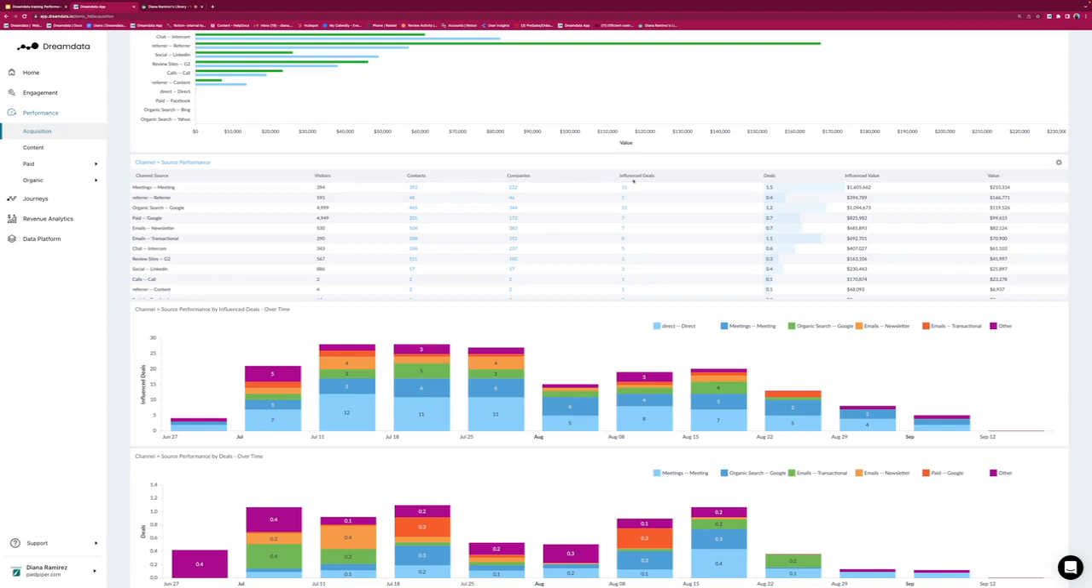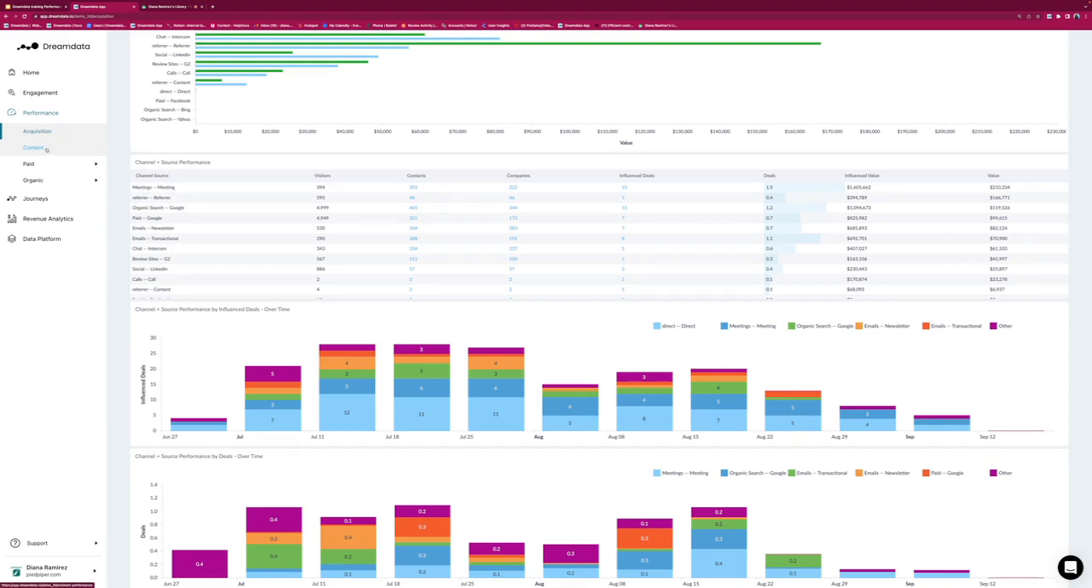Influence deals. So here we can see these blue numbers, which show us, for each channel, how many deals it influenced, and we can click on them and it will show us what those deals are and connect it directly to journeys. I won't click on it right away because I'd like to continue with the other reports that we can find